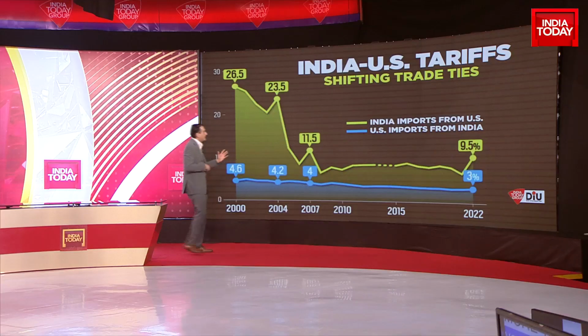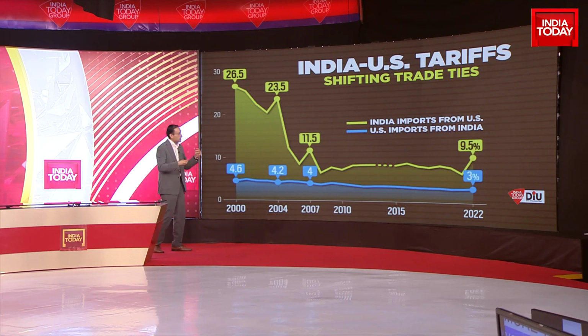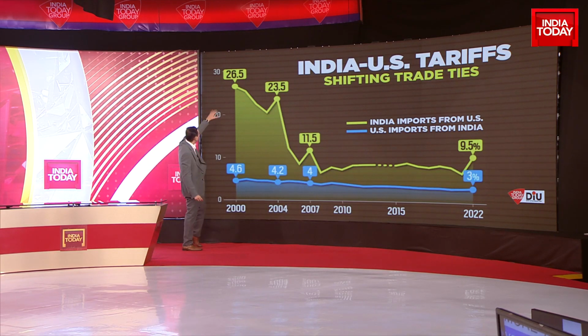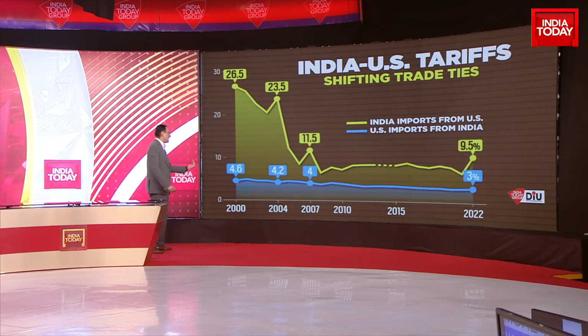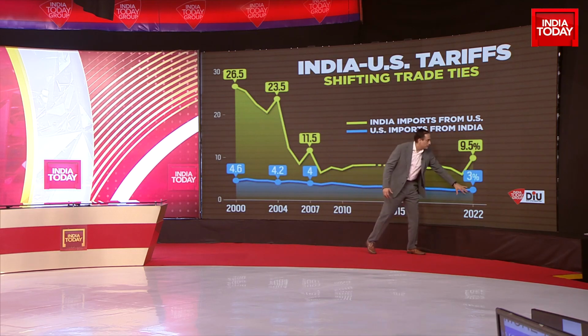We'll first look at the weighted mean tariffs that India imposes on products imported from the United States and what the US imposes on products imported from India. What you see in the green line above are the average tariffs that India puts on products brought in from the US, and the blue line indicates the tariffs that America applies on products imported from India. So American tariffs have been relatively low all through. They're currently at about 3%.